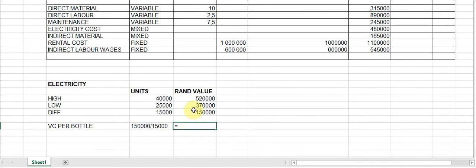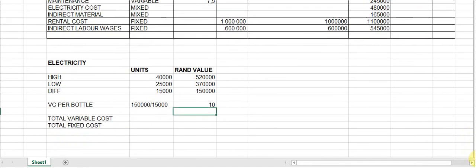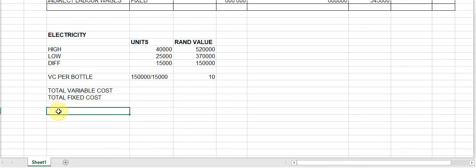And that would give us 10 Rand if I'm not mistaken. Then moving along, we're going to calculate total variable cost. Then we need total fixed cost, and total variable cost plus total fixed cost will give us total mixed cost.